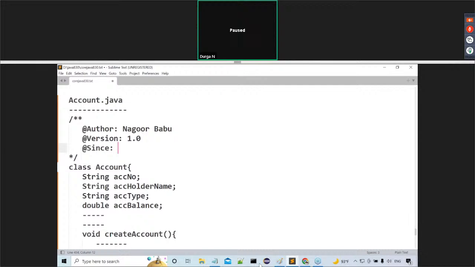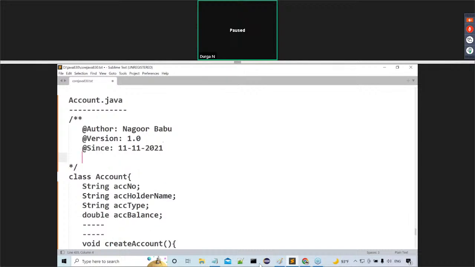Here we have to specify from which date onwards we started this implementation. The date format, the date information, we can provide here. Something else like this, we are able to provide some information, whatever it may be: from which date onwards we started this implementation, where we started this implementation. Like this, we are able to provide so many things.